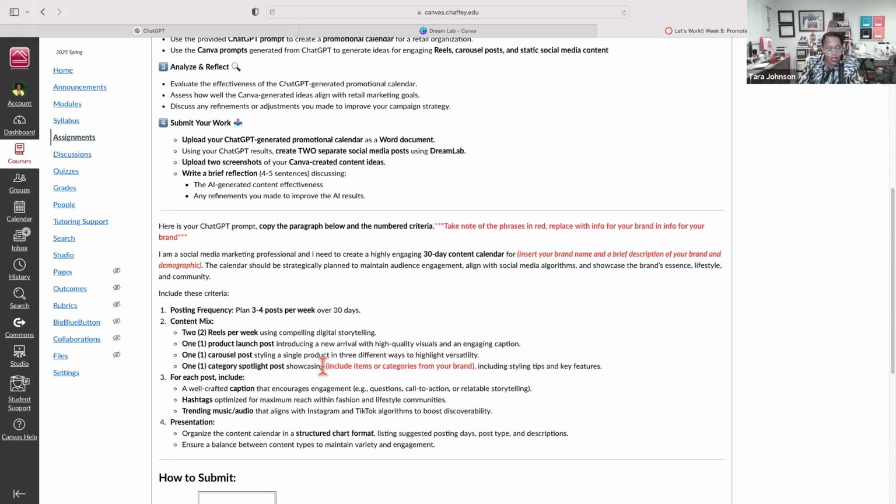And then down here, in the category spotlight, you'll talk about a category or an item for your brand, because one or two of you don't have an actual clothing brand. You have an idea or a training that you're doing. So either an item or a category or a training that you're going to do for your brand.